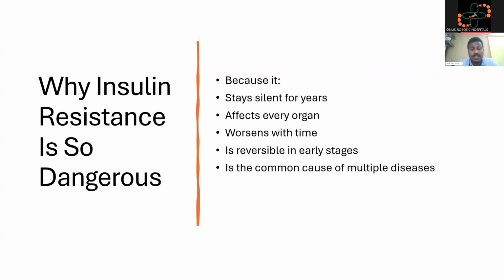Why is insulin resistance so dangerous? Because it stays silent for years, affects every single organ, worsens with time as it's a negative cycle, is reversible in early stages, and is the common cause of multiple diseases. As I'm again stating, BP, sugar, cholesterol, and obesity, these four form part of metabolic syndrome. PCOS is a part of metabolic syndrome.